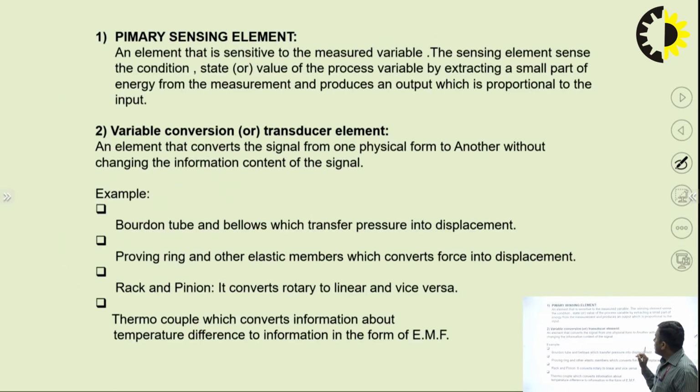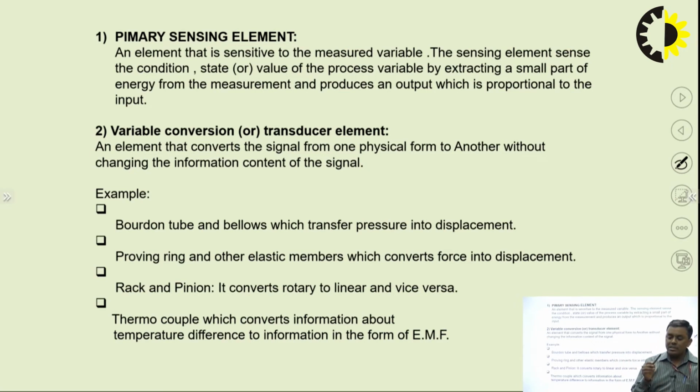Okay. Now what are these? Primary sensing element: an element that is sensitive to the measured variable. The sensing element senses the condition, state, or value of the process variable by extracting a small part of energy from the measurement and produces an output which is proportional to the input. As I took the example of a thermometer, here again I am taking the example of a digital thermometer.